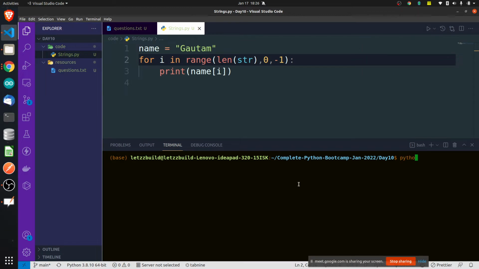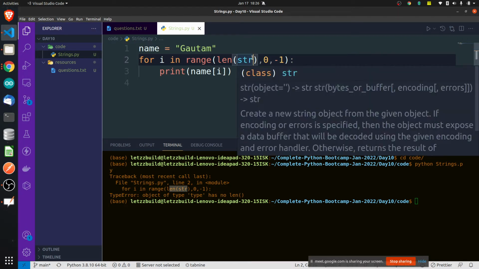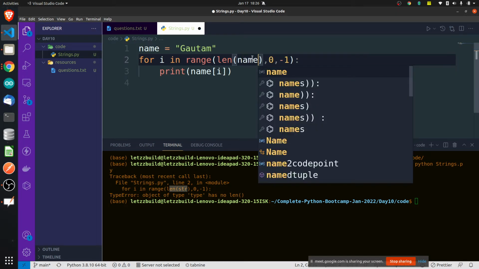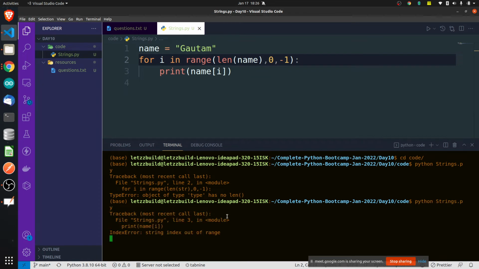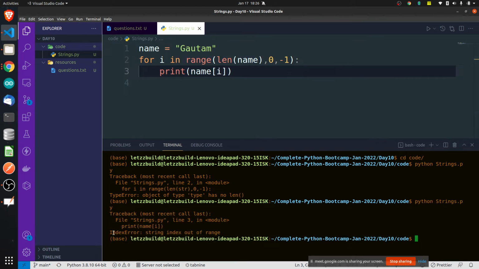Let me go inside the code and run python strings.py. We got some error. There is no length function. Type len to find the length of the string. Length of name. String index out of range. Okay, you will get this error a lot of times. Why is it going out of range?